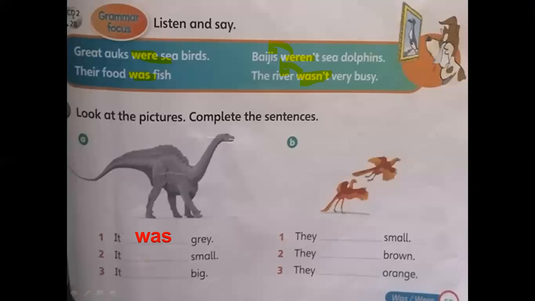It was gray. It was small. It was big. So with singular we use was. B, we have two kinds of birds. Because there are two, we don't use was, we use were. Excellent. They were small. They were brown. They were orange. Okay, and that's it. Thank you.